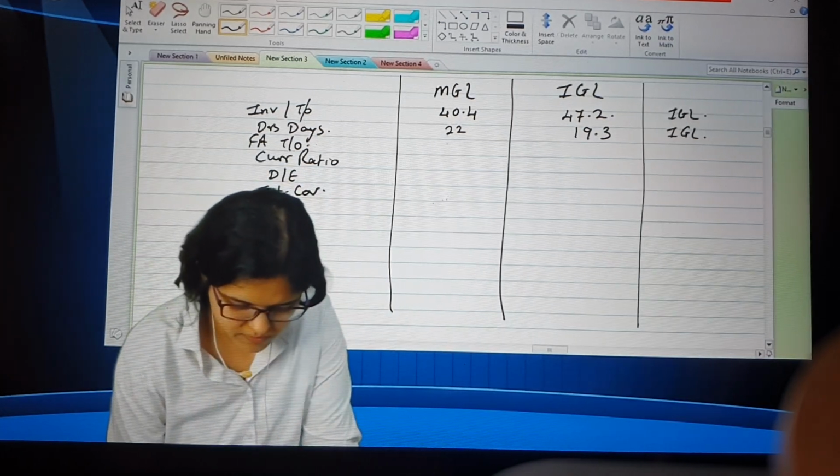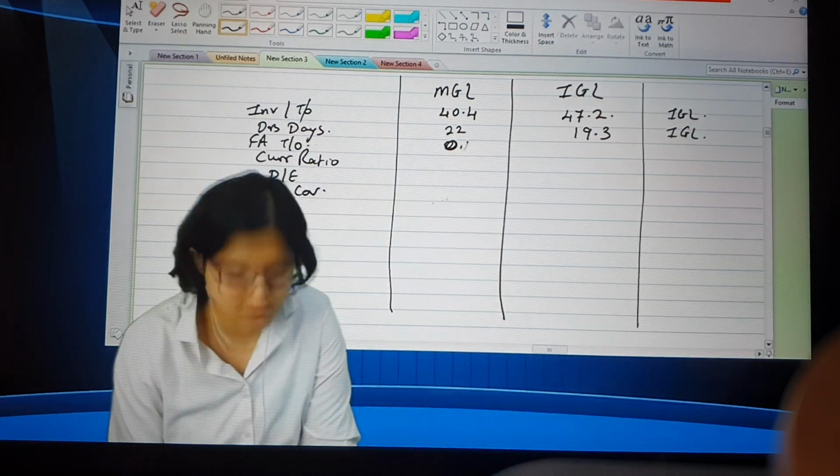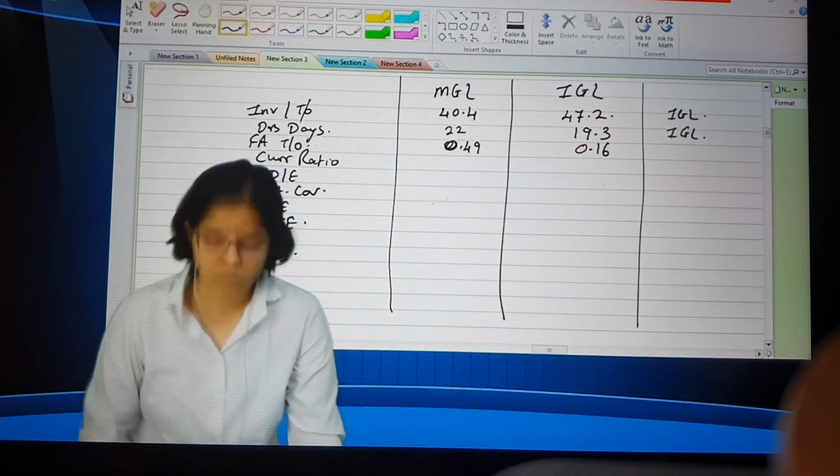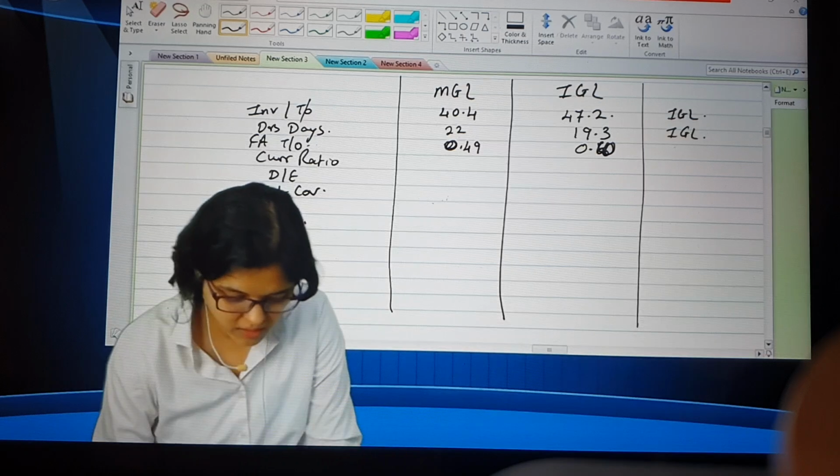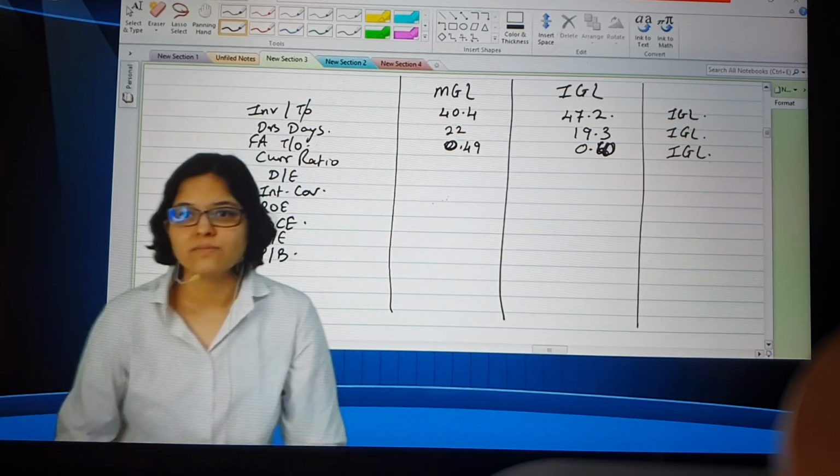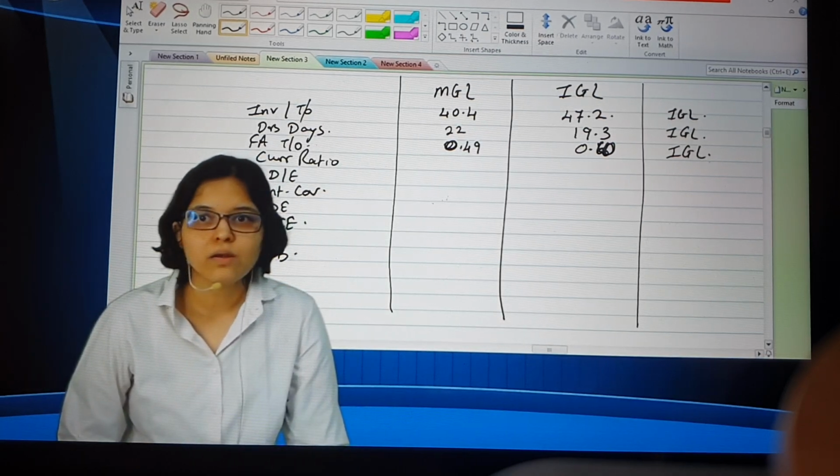So tell me, FA turnover ratio, 20, 0.49. Oops, okay. 0.16, 0.60, 0.60. Okay. So here again, IGL. Your numbers are completely different. Way beyond different.